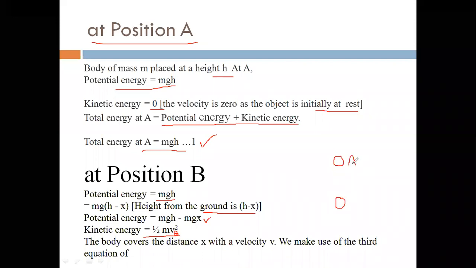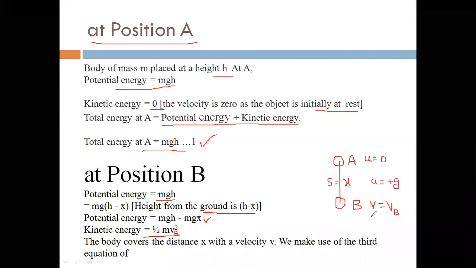So this is A, this is B. So A to B, the distance traveled by the object is x, that is, the displacement is x. At A, the velocity is 0, so initial velocity is 0. At B, the final velocity is v equal to vb. Since the object is moving in the downward direction, acceleration is positive, a equal to plus g.